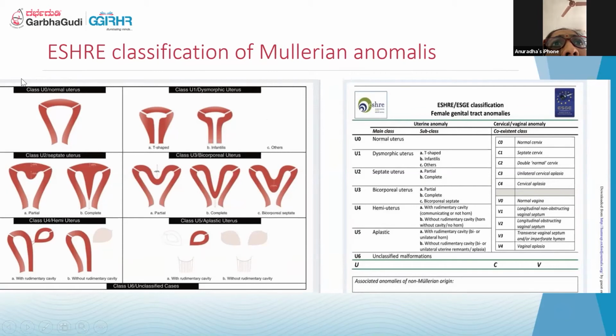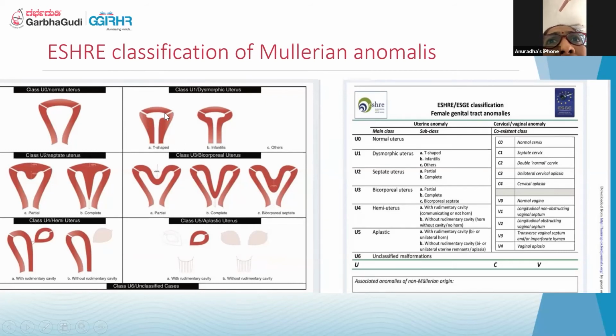So the normal anatomy is U0, which is the normal uterus with the normal cavity and the normal fallopian tubes. The second one is the dysmorphic. The main idea of this classification is mainly the anatomy, and the cervix and the vagina are separately classified. Everything is not included, because sometimes we see isolated vaginal problems, vaginal defects like septum, so this is separately classified.